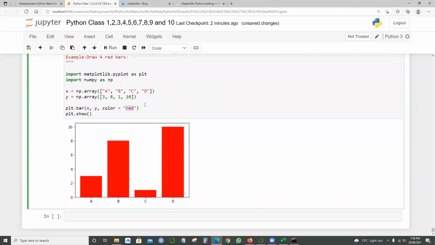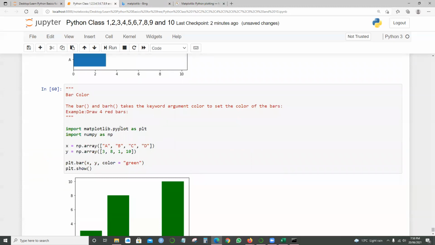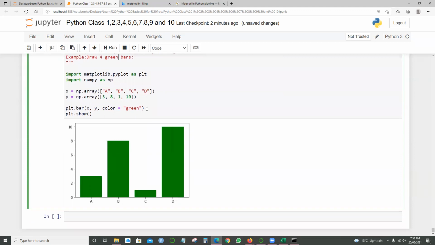And in case you want green, I think it should work. Okay, I would say green over here rather, I prefer green rather than red. So for example, draw 4 green bars, and I'm mentioning color equals green. So matplotlib is very easy. It's not difficult or challenging. And if someone wants pink or something like that, you can still use the color pink as well. There are nearly 140 colors or more than that.